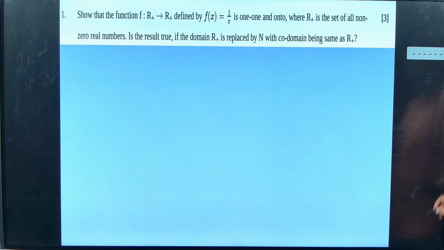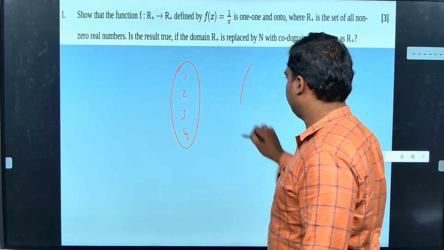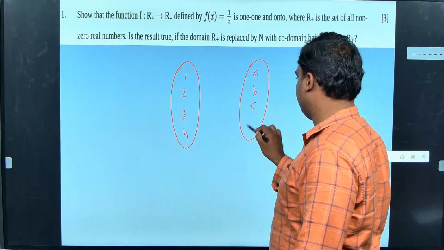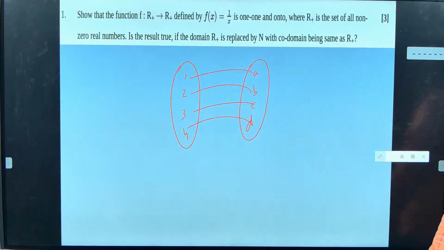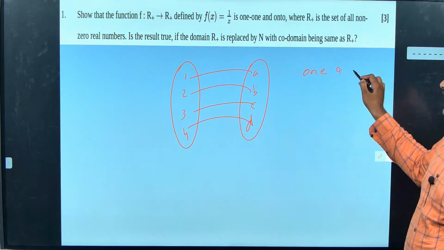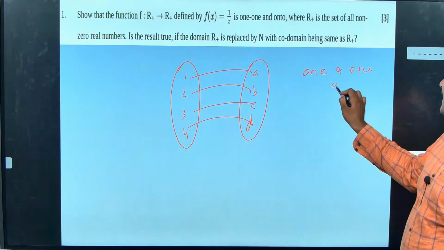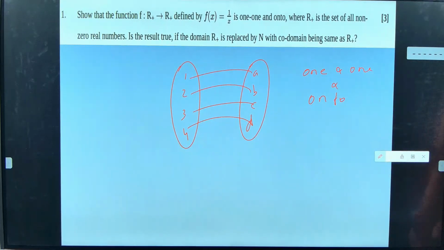Okay. Let me go for this one. What type of function is it? One-to-one and onto, sir. Yes, one-to-one and onto. Does anybody have a doubt about why it is written like this?